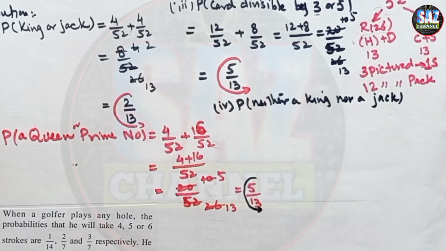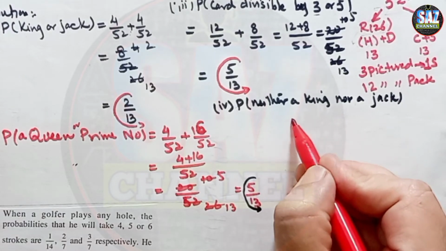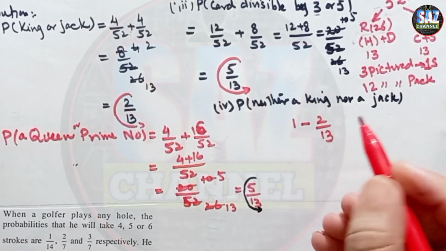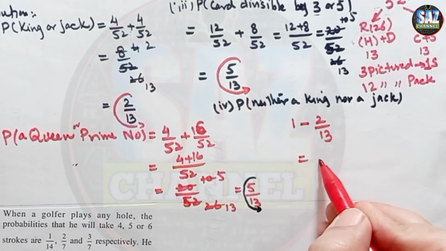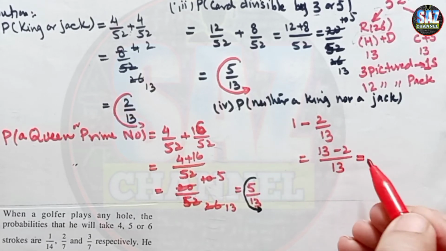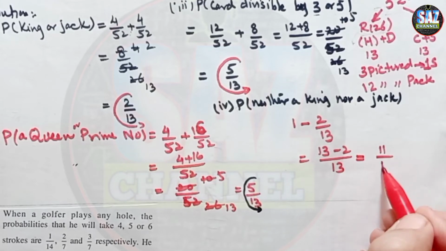So I will be using the concept of complementary events. 1 minus 2 by 13, and this can give me 13 minus 2 by 13, which is equal to 11 by 13.